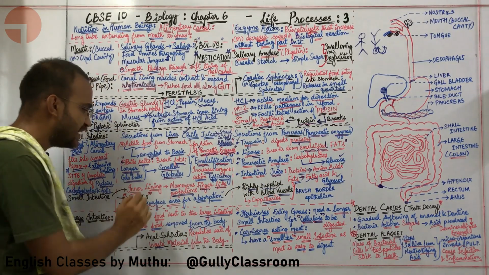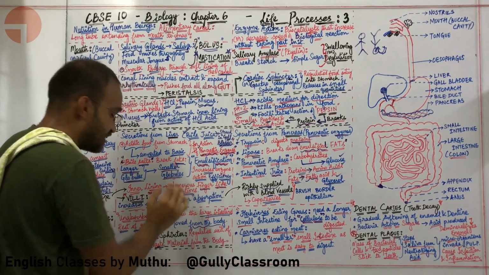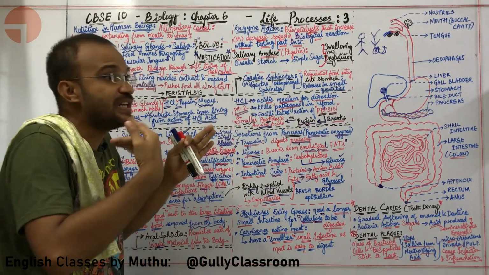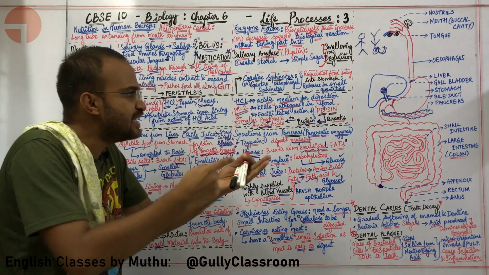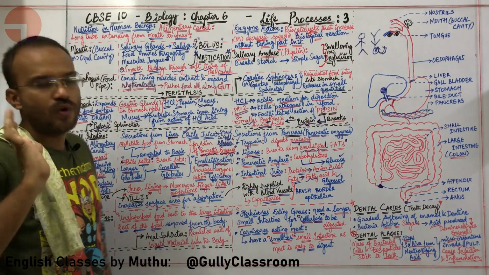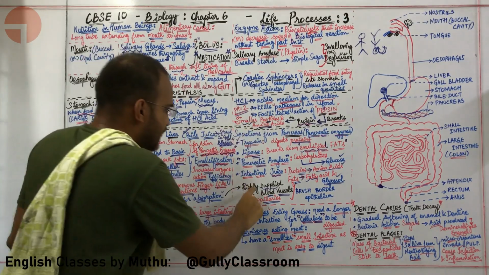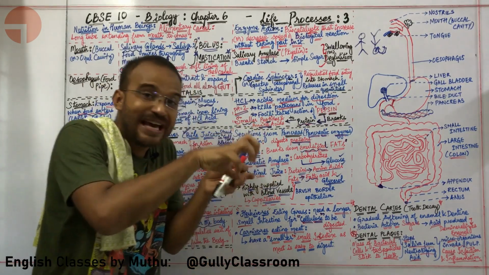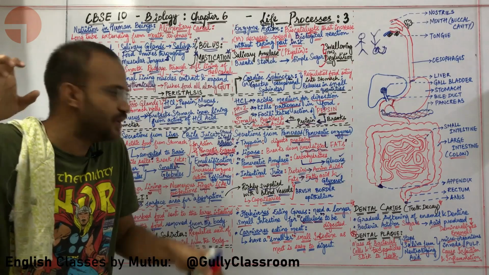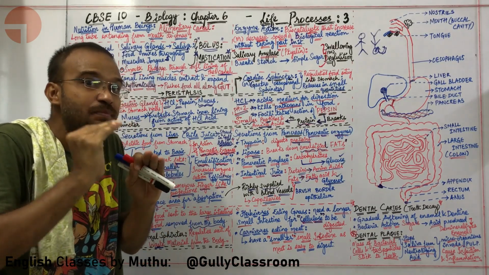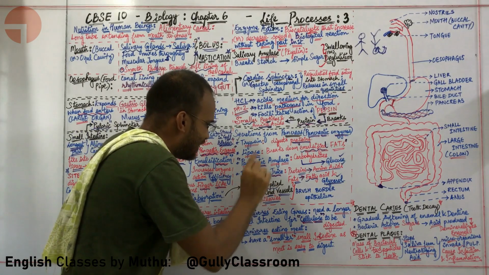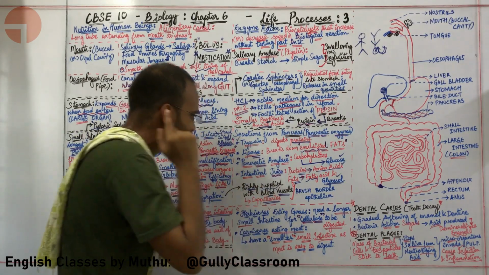So what are villi? Villi are numerous finger-like projections present on the inner side of the small intestine, which help to increase the surface area needed for absorbing the digested food. These villi are richly supplied with blood vessels. Why? So that the digested food can be directly absorbed into the blood vessels and then assimilated.